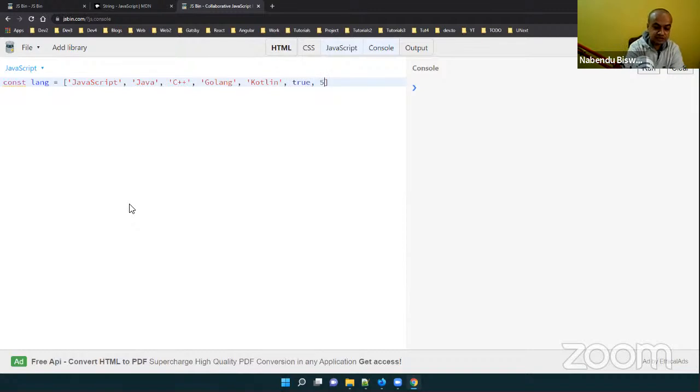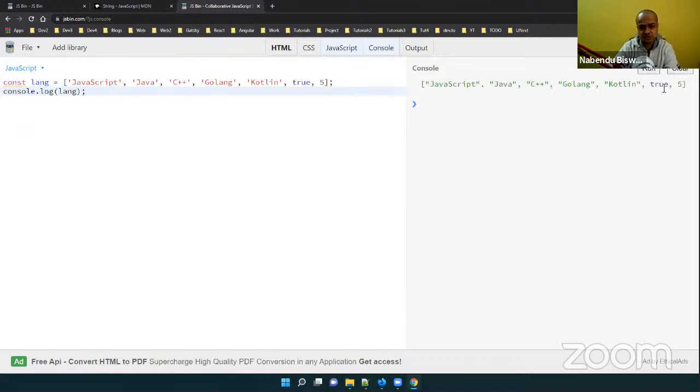See, in this thing which I am doing, I am having a string, boolean, and numbers. This is not possible in any other language. It is only possible in JavaScript. Okay, so console.log of lang I'll do.